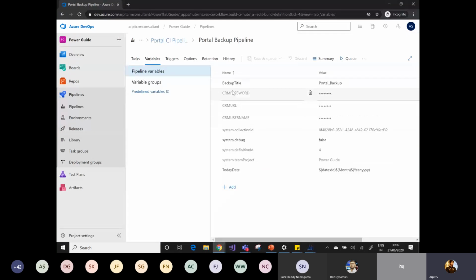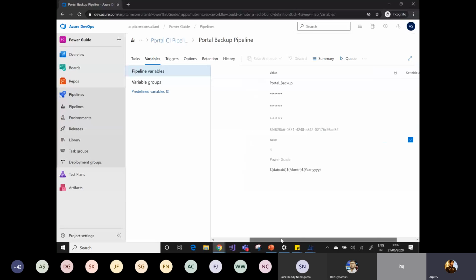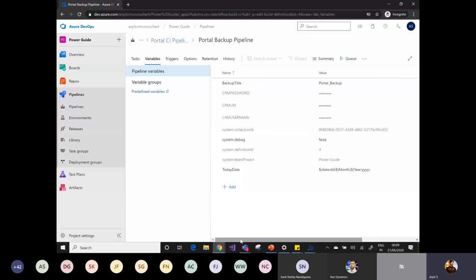And there is a way to encrypt these variables. You can simply lock these settings and unlock them based on the need. If you have some sensitive data or some secret keys you're going to use in your pipeline, it's a best practice that you don't expose your username and password.